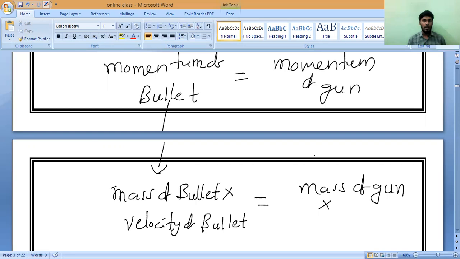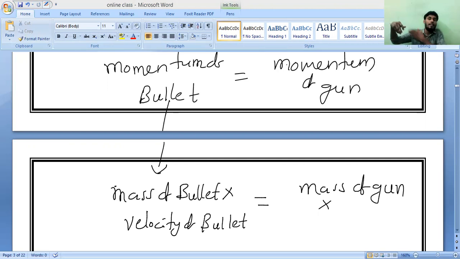We have some name. What is that name? The jerk coming backward. What is that called? Recoil. The gun recoil, coming back and hitting the chest. We have some name, not just velocity, which is called recoil velocity.